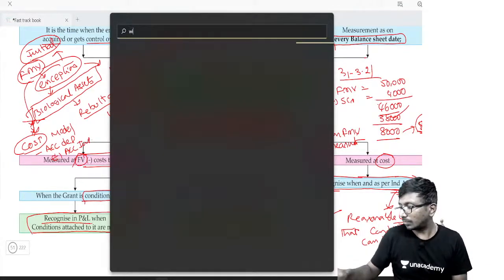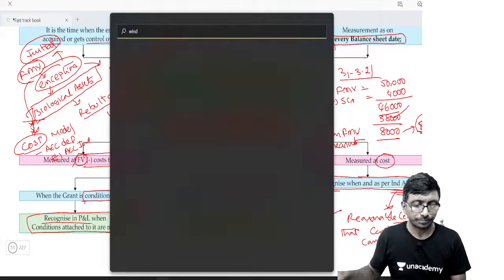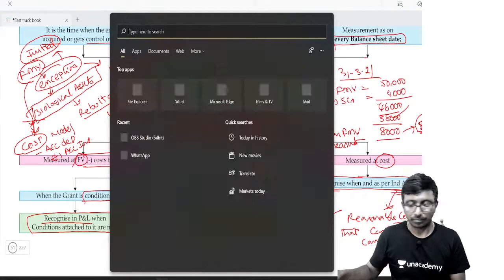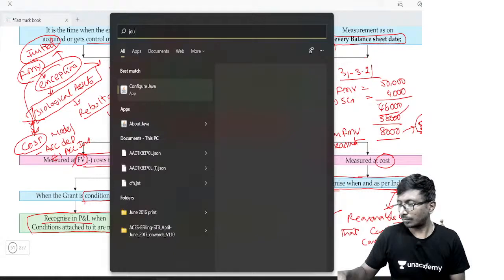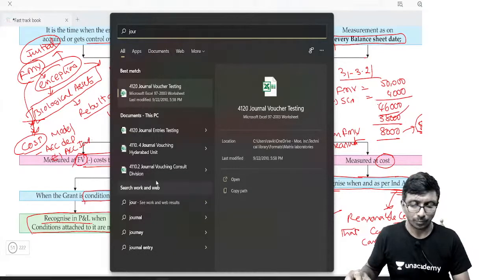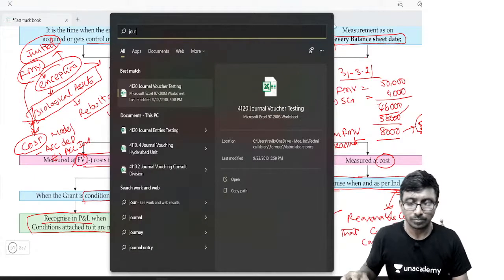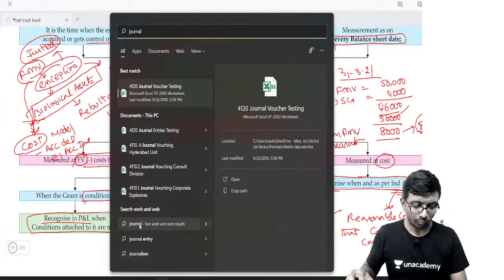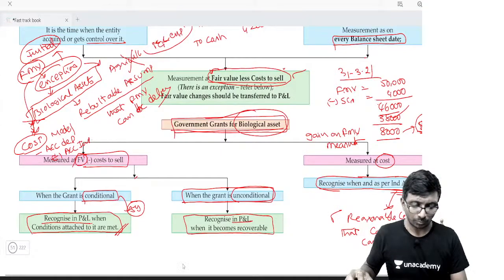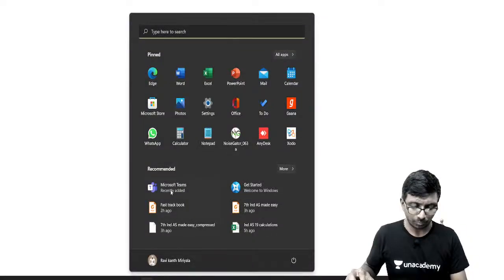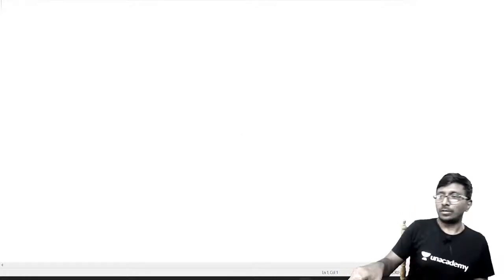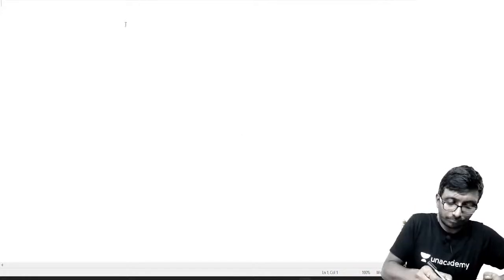Windows chart. Yes, let's go to Ind AS 7.